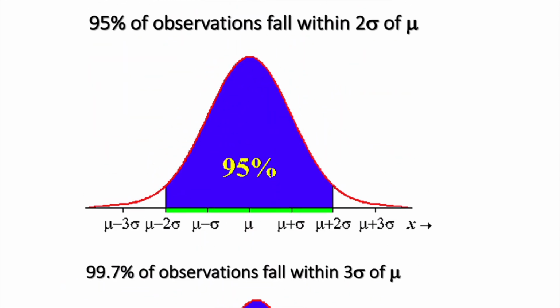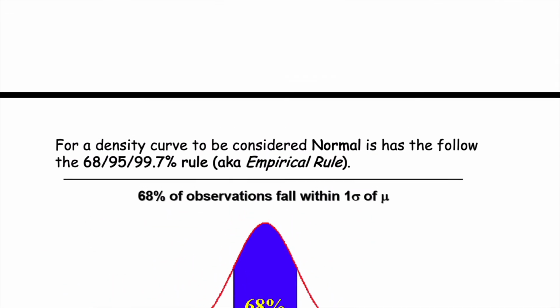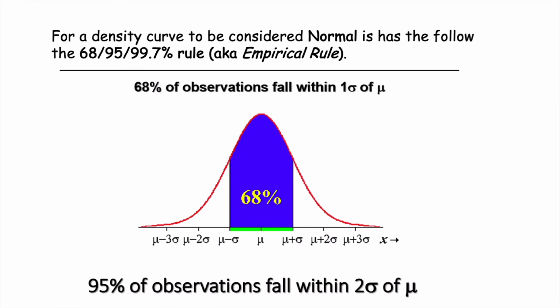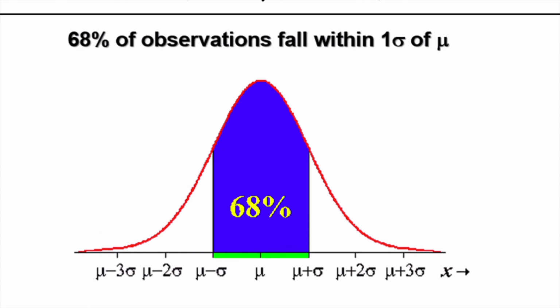So those are the three things that have to occur for us to be considered normal. So the first thing we're going to check is this guy right here. The things we need to know are: what is the mean? What is the standard deviation? Those are the first two things we need to know. We can't do the third thing unless I have those.